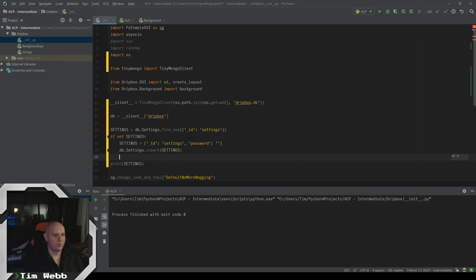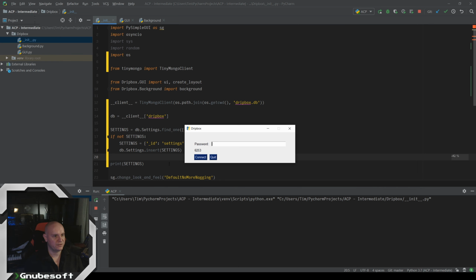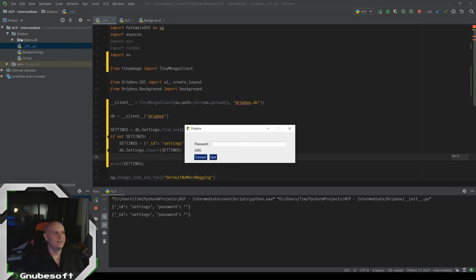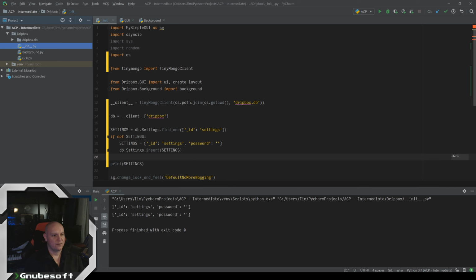So I'm printing settings here. The first time I run it, like right now, you see that there is no file over here on the left side that is called Dripbox.db. But as soon as I run this, and it should, okay. It did, in fact, make a Dripbox.db thing here. And you see that the password is blank, as I said.